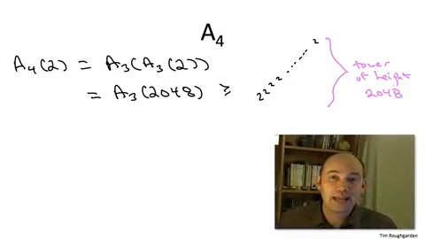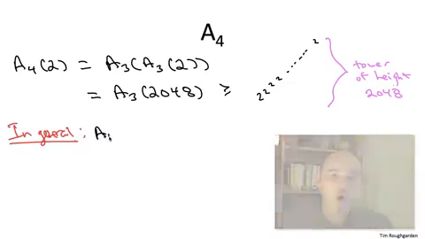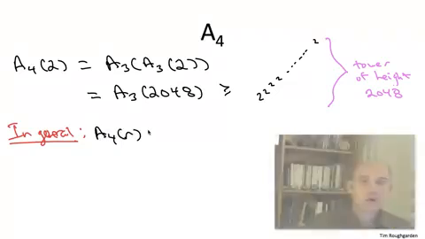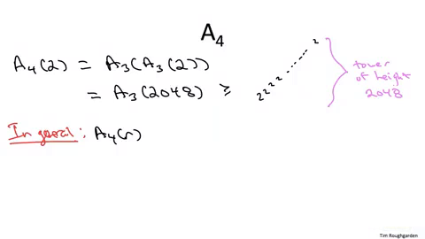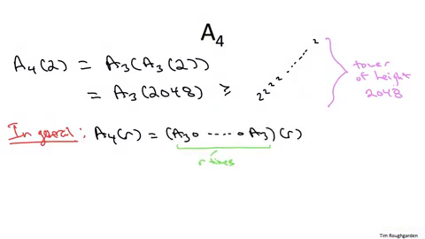What about the function A4 for a general value of r? Well, of course, in general, A4 of r is going to be r applications of A3 starting at r. Now, in the last slide, we argued that A sub 3 is bounded below by a tower function. So A sub 3 takes in some integer, and it spits out some tower with height equal to that integer. So what happens when you apply that tower function A3 over and over again? Now you get what's called an iterated tower function.